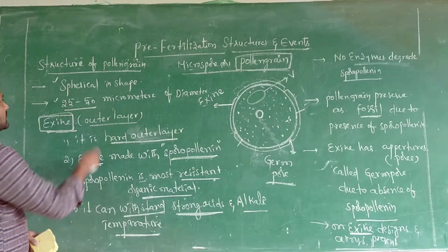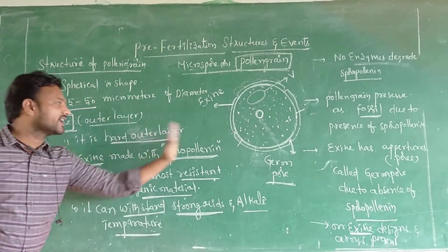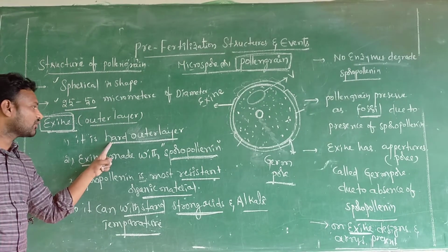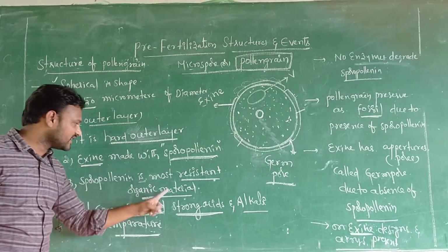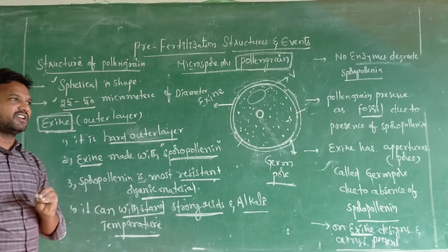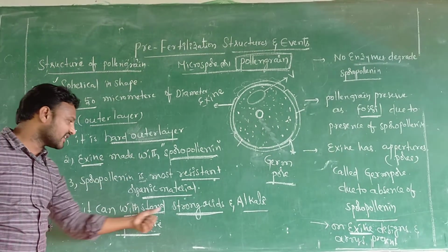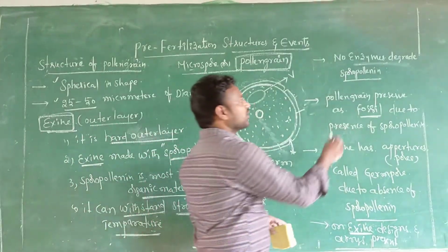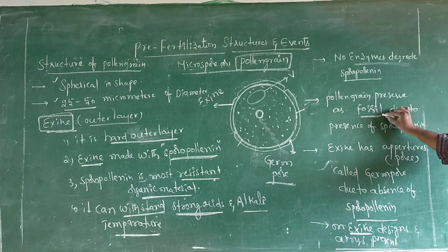Exine. This is what, sir? Two layers, sir: outer layer and inner layer. The outer layer is called exine. It is a hard outer layer, sir. It is made up of sporopollenin. Sporopollenin is a resistant organic material. ఈ sporopollenin అనేటువంటిది తట్టుకోగలదు, దేనికి సార్? Strong acids, high temperature and alkali. So no enzymes degrade sporopollenin. That's why pollen grains are preserved as fossils due to presence of sporopollenin.